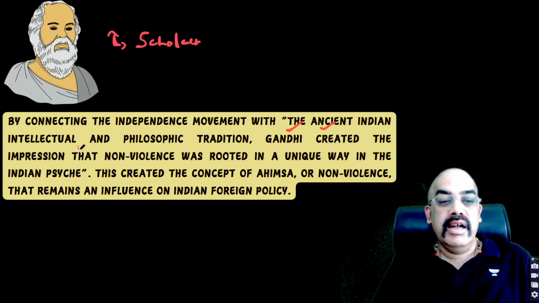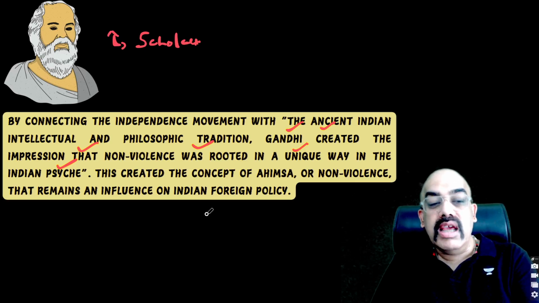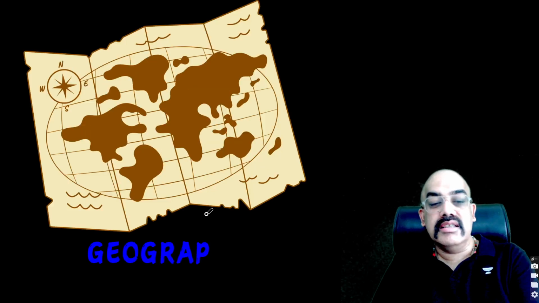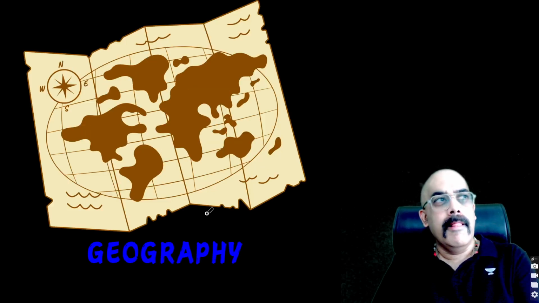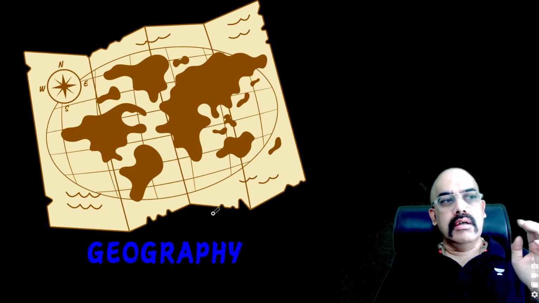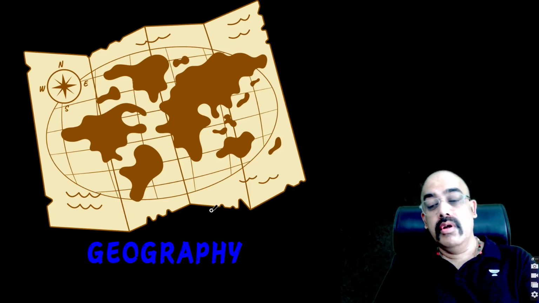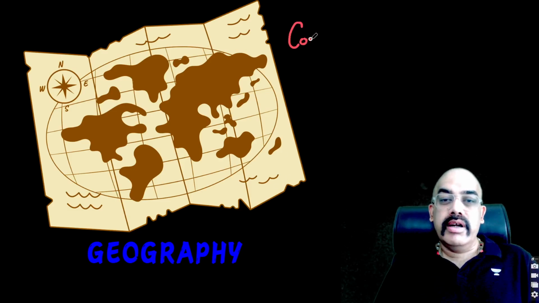The ancient Indian intellectual and philosophical tradition, Gandhi created the impression that non-violence was rooted in a unique way in Indian psyche. ऐसा support नहीं करोगे तो चलेगा नहीं. Now one would wonder कि ऐसा क्यों है कि Indians aggressive नहीं है, हम लोग दूसरी country में जाकर invasion नहीं करते. So now is a great opportunity for you to connect political science to other subjects.